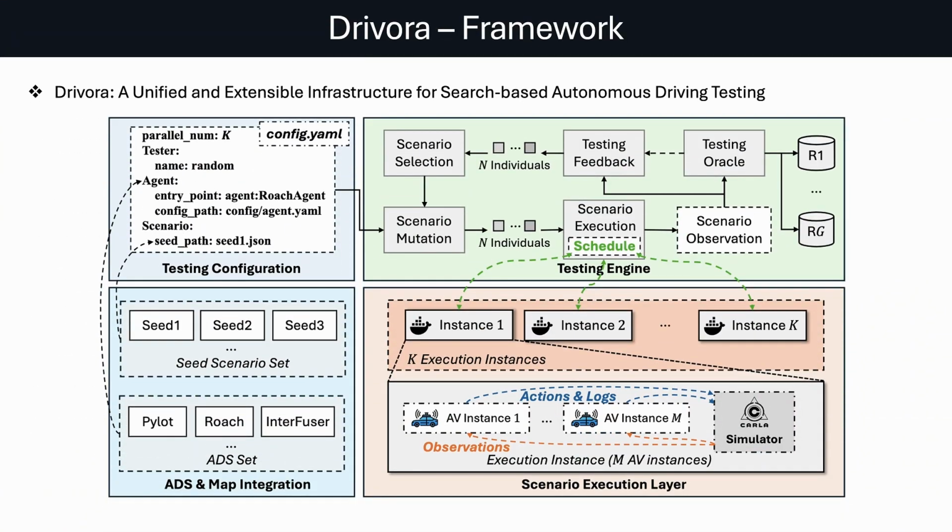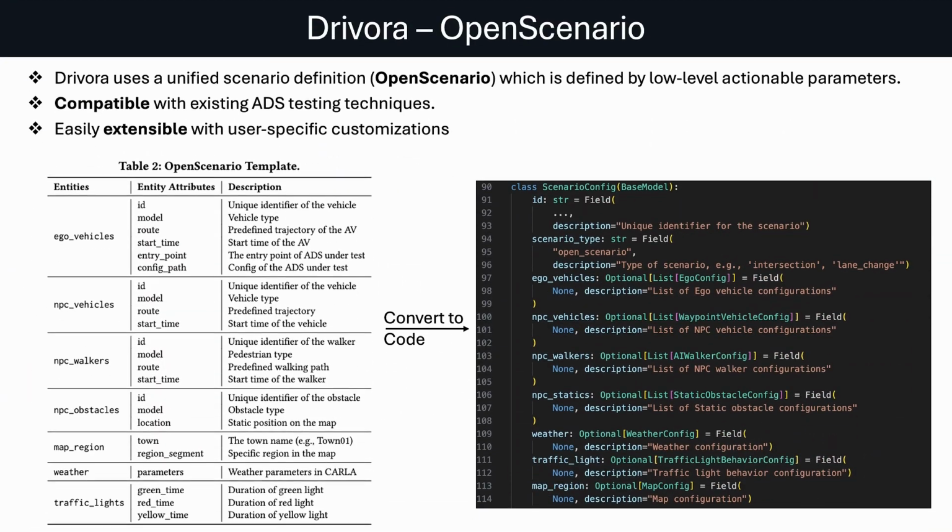To address these limitations and to provide an easy-to-use ADS testing infrastructure, we present our tool, Drivora. Specifically, as shown in Table 2, Drivora first adopts a unified scenario definition based on low-level actionable parameters. The figure on the right shows the corresponding code. This definition is compatible with existing ADS testing techniques and can be easily extended with user-specific customizations.